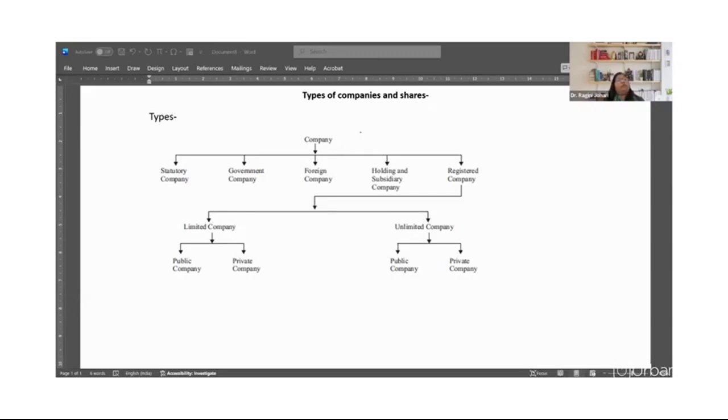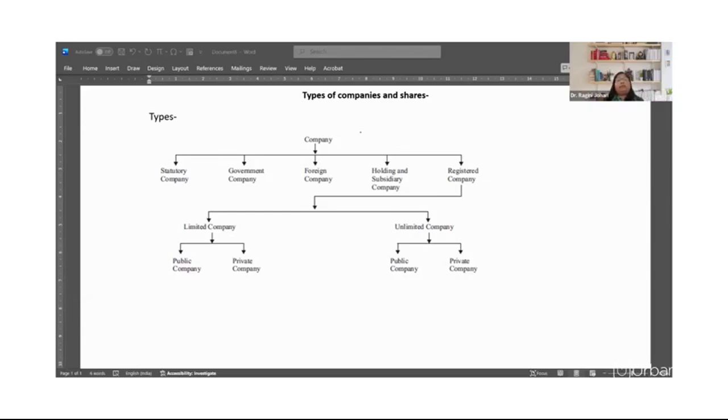Then the private company. So under section 3, subsection 1, clause 3 of the Companies Act, private company means a company which has a minimum paid up capital of 1 lakh rupees or such higher paid up capital as may be prescribed by its articles. Then it has the restriction of the right to transfer its shares. That is, its shares can be transferred only among its members and not to public.